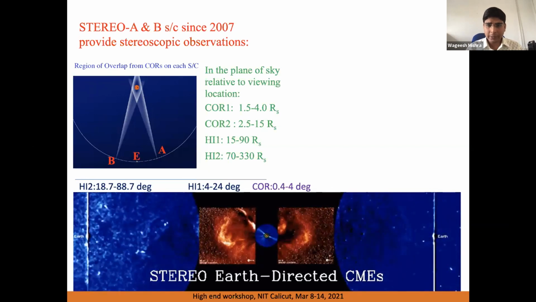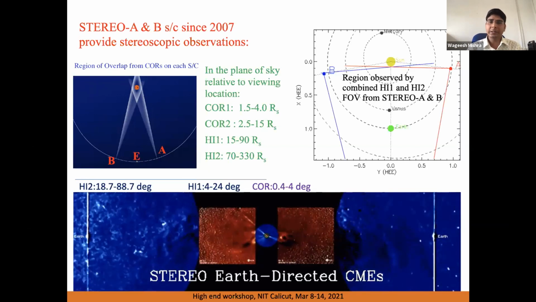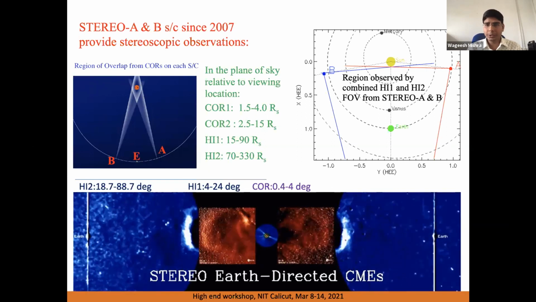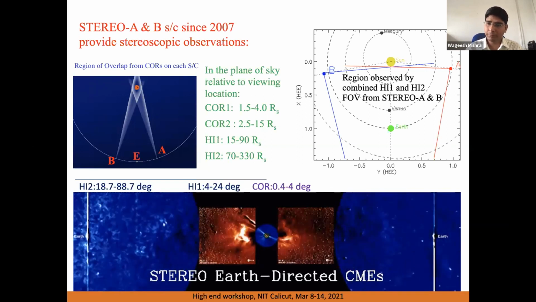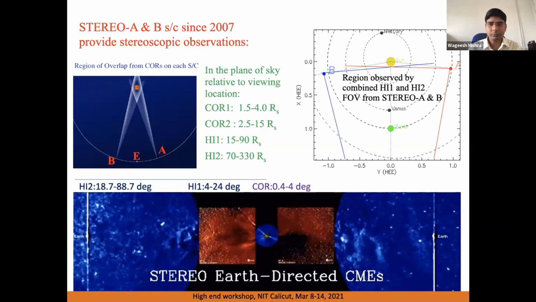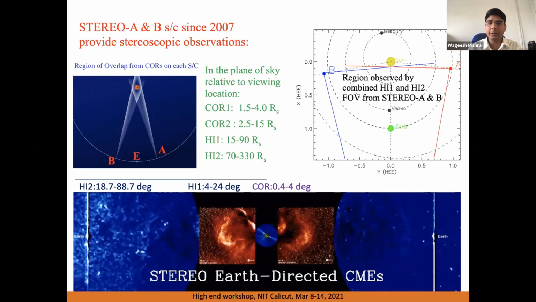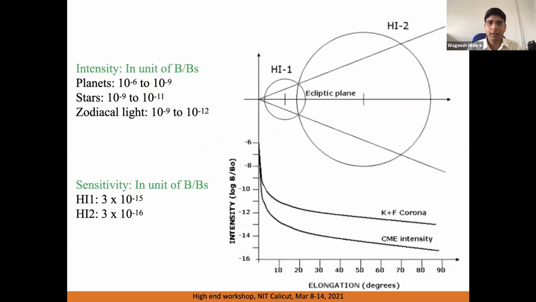Another most important point is that the HI1 and HI2 instruments on board STEREO always observe the region along the sun-earth line. So this mission is actually focused on looking at Earth-directed CMEs. We can see the intensity of planets and the HI1 instrument, and these instruments are very sensitive.